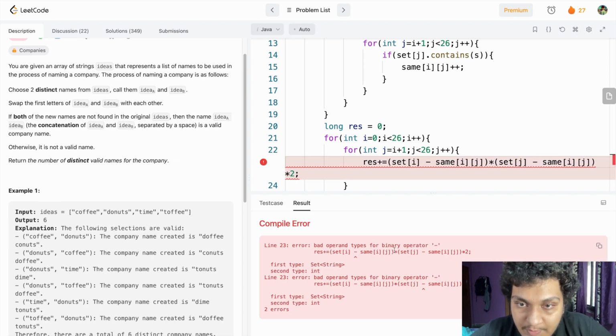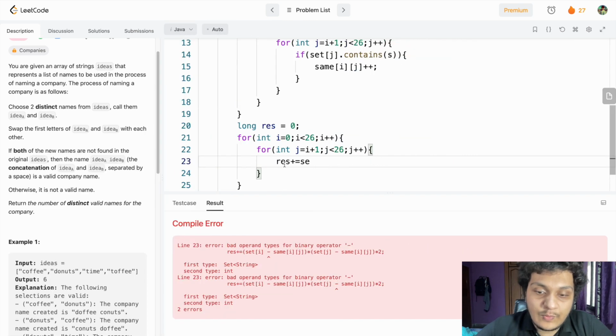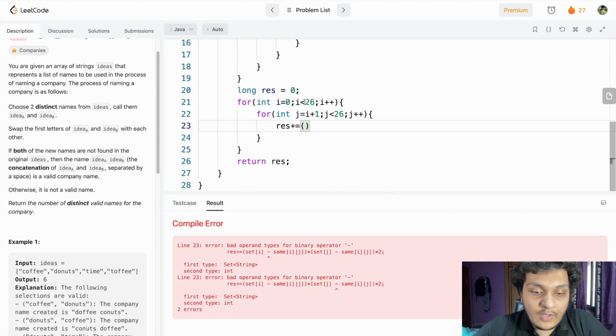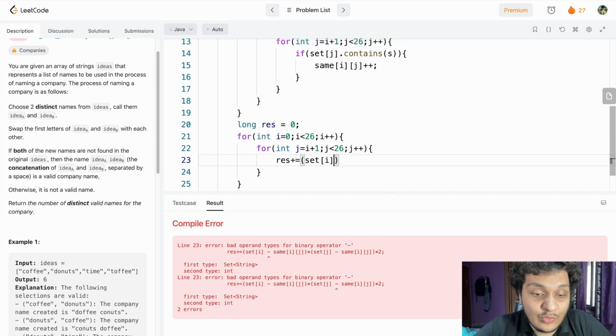For a binary operation, let's see what we did here. I will have a set here, set of I. So we will take set of I. Okay, size. So I was missing the size here.